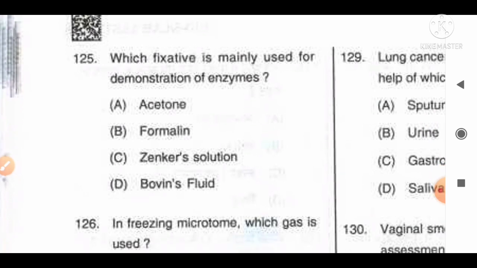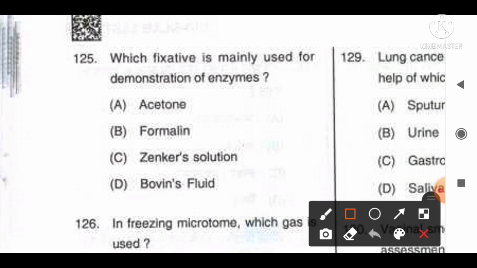Which fixative is mainly used for demonstration of enzymes? The options are A, acetone, B, formalin, C, Janker's solution, D, Bouin's fluid. The information available regarding this question is that chilled acetone or alcohol is used as the fixative mainly to demonstrate the enzymes. So option A, acetone, is the correct answer for this question.